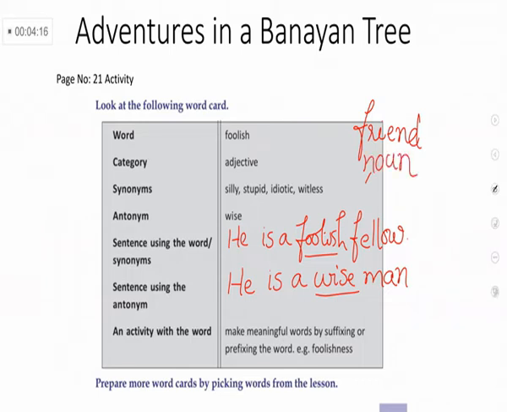What is the synonym of this word friend? I think all of you know it very well. What is the synonym? Yes, companion. What is the meaning of this word friend? Companion. Okay, my dear ones. Next, what is the antonym of this word friend? Antonym means, yes, opposite. What is the opposite of the word friend? Enemy.